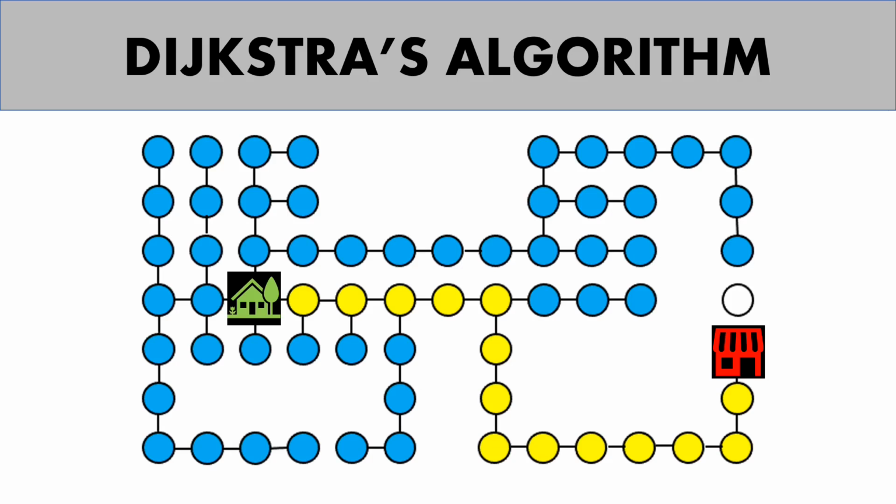So you can see that we've found this yellow shortest path between the house and the shops, but all these blue circles are the other paths that we tested on the way. Now this is a very inefficient way of doing this, because we can be fairly sure that driving in the opposite direction would not get me to the shops quicker.